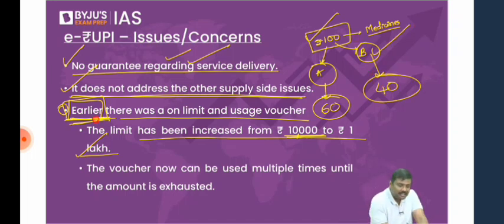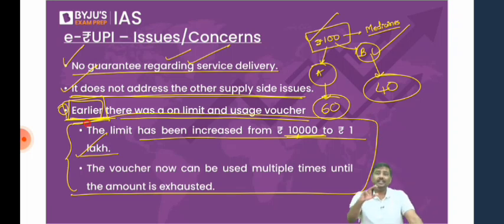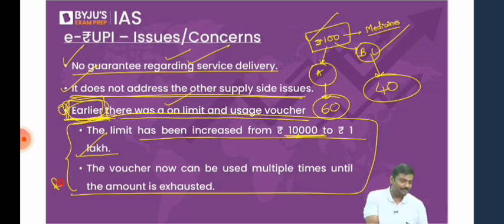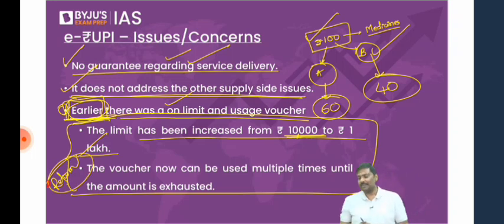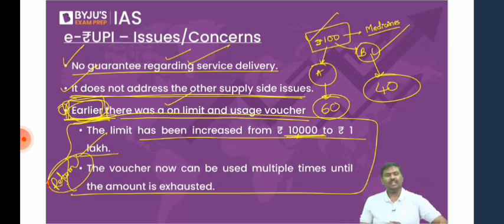So this is the very recent reform that has been introduced by the Reserve Bank of India in the context of the e-rupee system. Very, very recent reform. Understand this carefully. Underline the term "earlier." I don't understand, why don't you listen to me? I said earlier this was a problem. This is the reform that has been announced by RBI. So this is the discussion regarding the idea of the e-rupee.